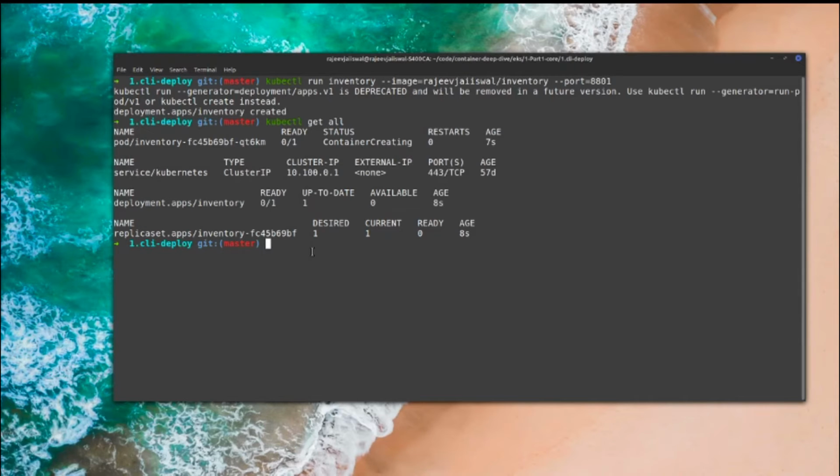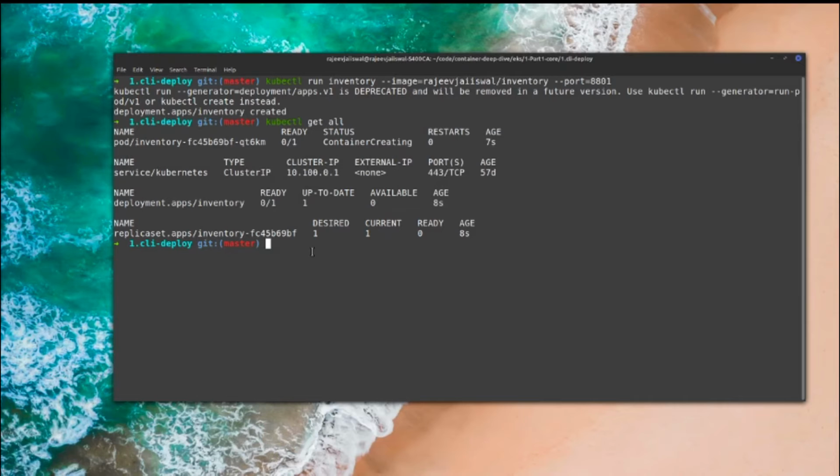What is a pod? So whatever container you deploy on Kubernetes, the smallest component which is created in Kubernetes is known as a pod. Roughly you can understand that a pod contains the container. So one pod is related to one container, but as we move along, we'll see that in a single pod you can also deploy multiple containers, but only one container can be exposed to the outside world.